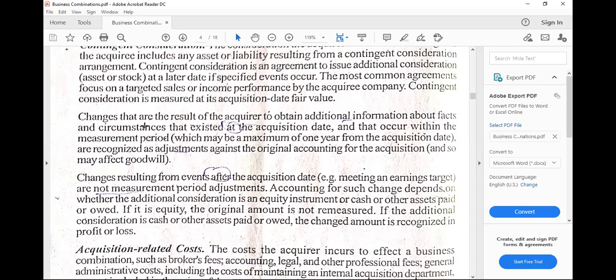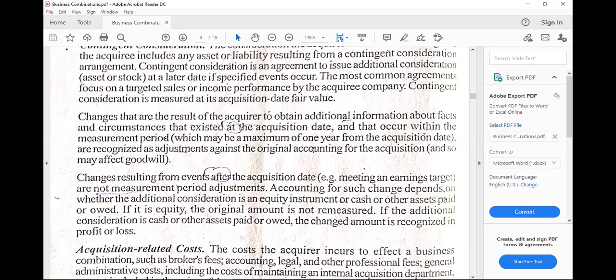So some amounts are estimated and then the affirmation or reaffirmation as to their value will happen later on. So with that, there would be a one year measurement period in which there would be adjustments, and that would have an impact on the computation of goodwill.